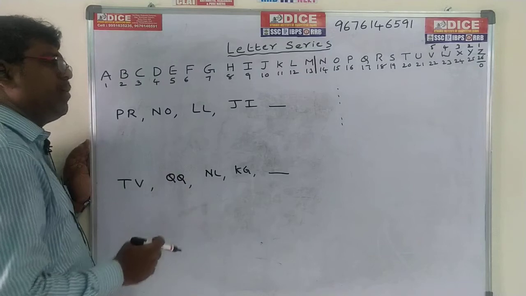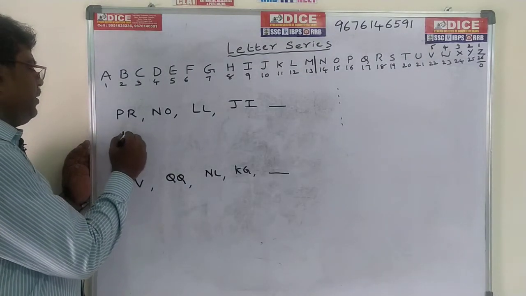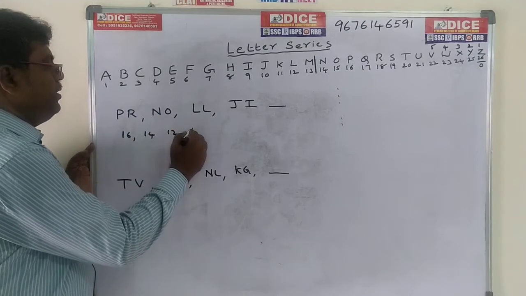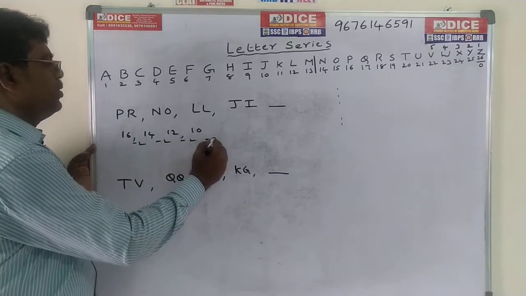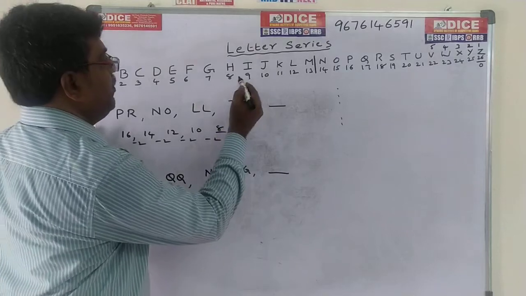Now see this problem, same model. First, P means 16, N means 14, L means 12, J means 10. The difference is minus 2, minus 2, minus 2, minus 2. The next is 8. So the answer for 8 is nothing but H.